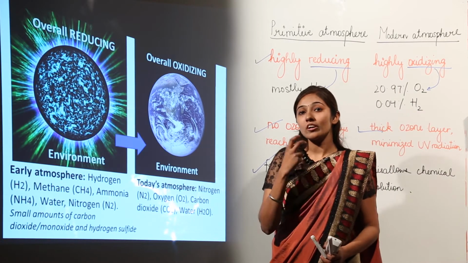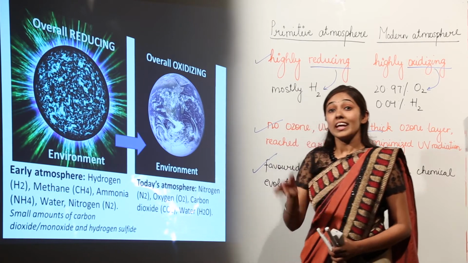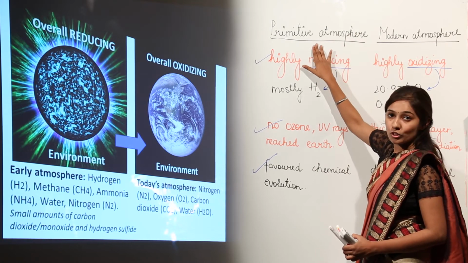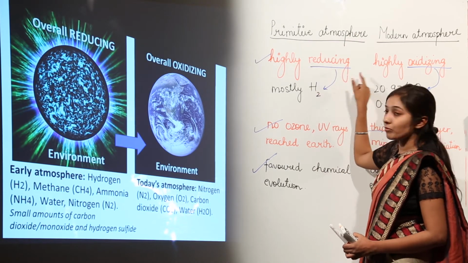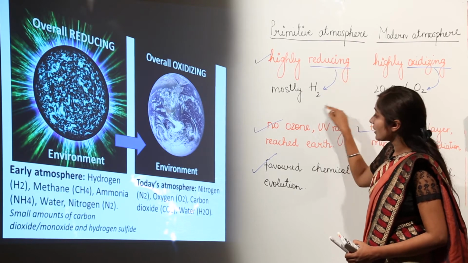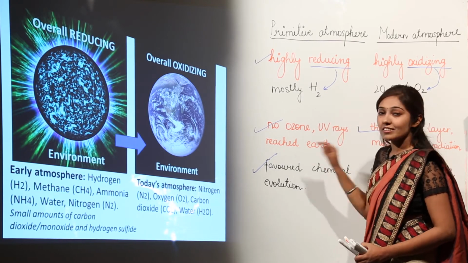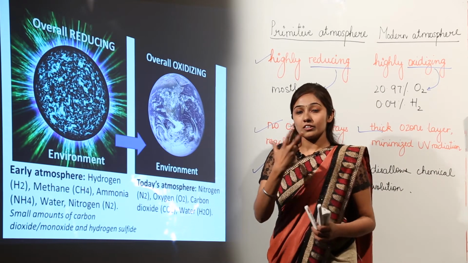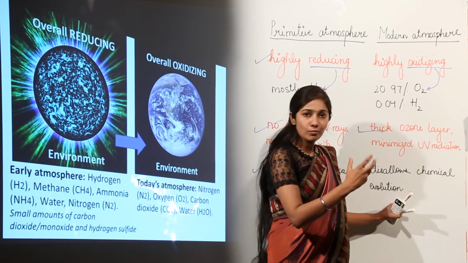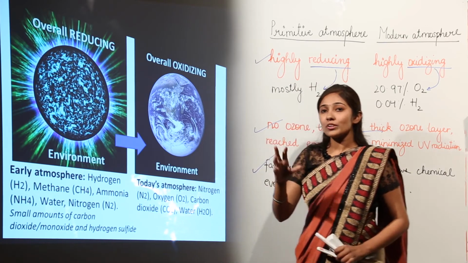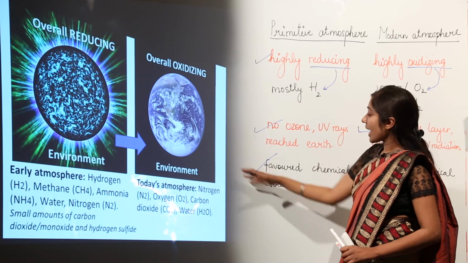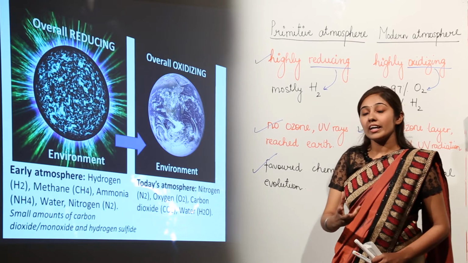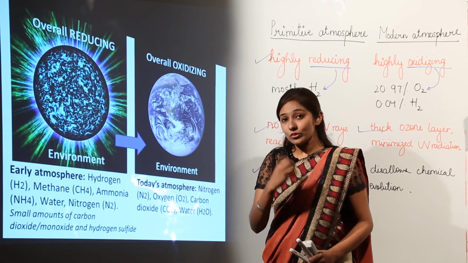All these points actually favored chemical evolution, meaning the formation of complex organic molecules from inorganic molecules was favored due to the presence of the primitive atmosphere, the reducing atmosphere, the presence of hydrogen in the atmosphere, and the presence of UV rays. Since these conditions are not prevalent now, this theory of chemical evolution cannot be proved now. But if we talk about the primitive Earth, these conditions actually favored chemical evolution. The theory of chemical evolution is given by Oparin and Haldane, which we are going to discuss now.